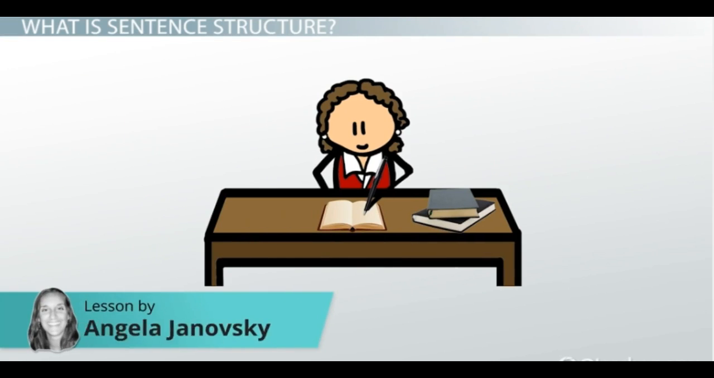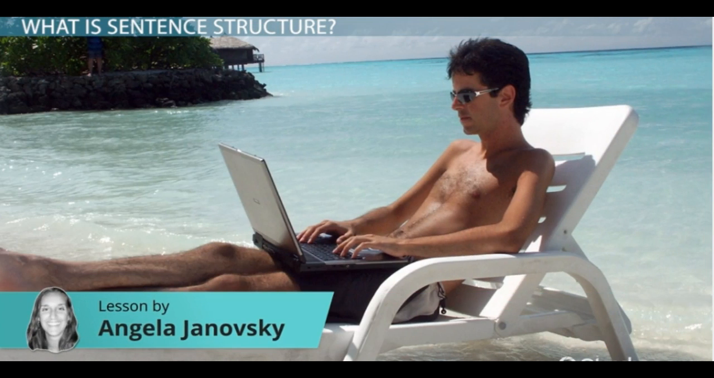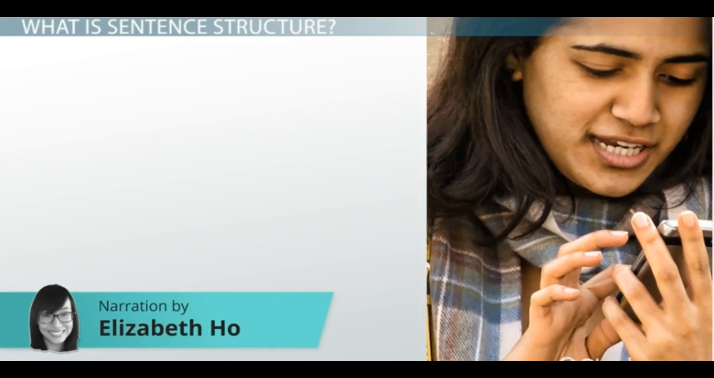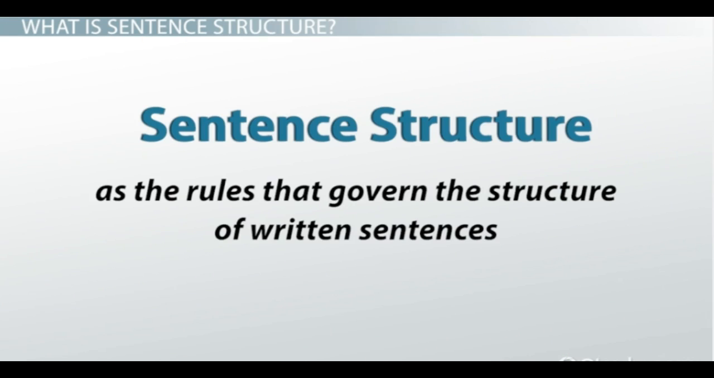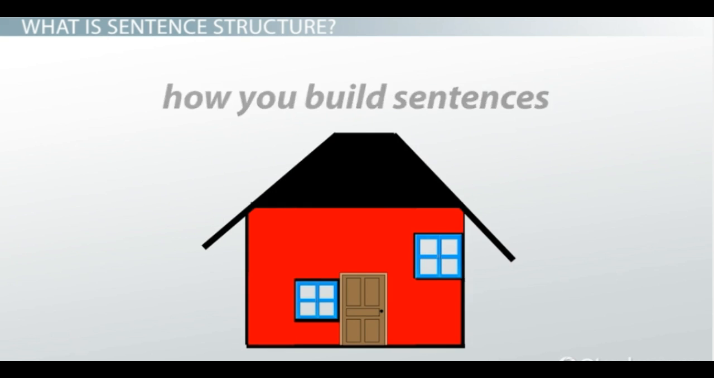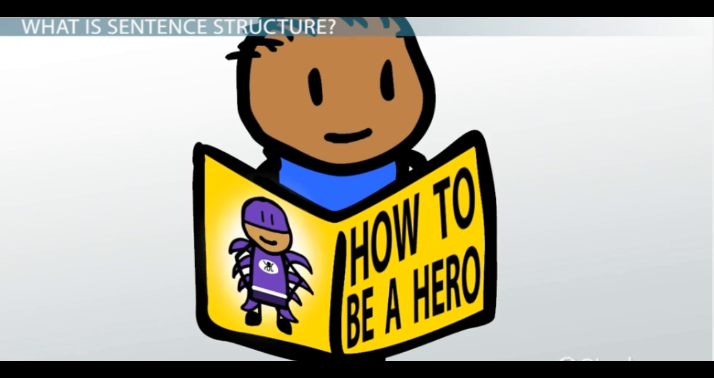The written word is an essential form of communication in the world today. In order to be effective, all writing must follow a particular type of sentence structure. Sentence structure can be thought of as the rules that govern the structure of written sentences. In other words, sentence structure is how you build sentences. Sentence structure is vital in writing.